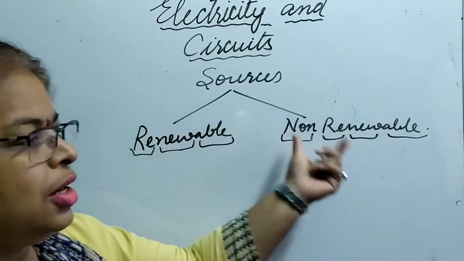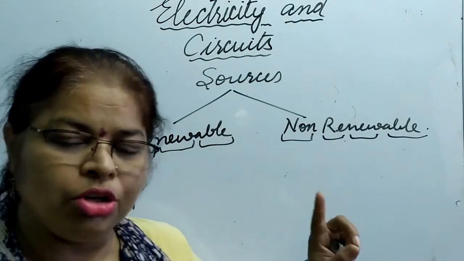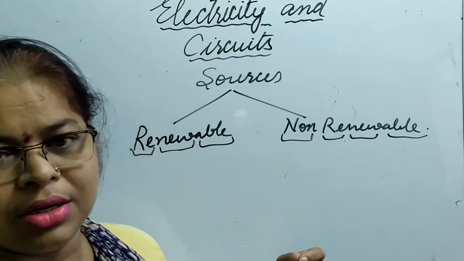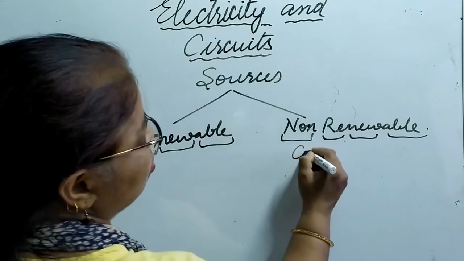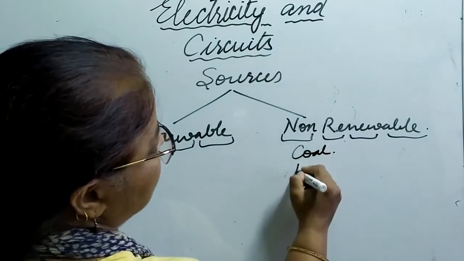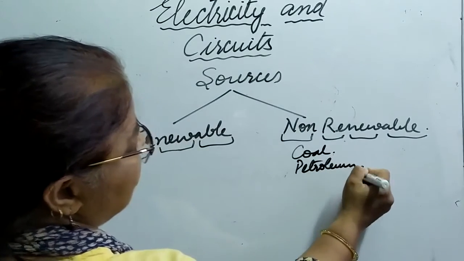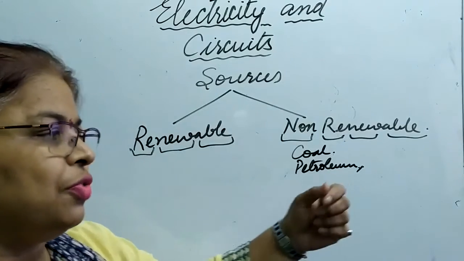Same way, non-renewable. What do you mean by non-renewable? Which once consumed or used, we cannot get a new supply of that energy. Okay, so in this case, like coal, petroleum, these are some examples of non-renewable sources of energy.